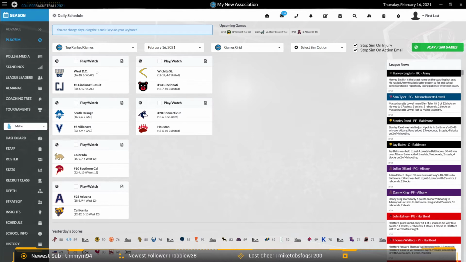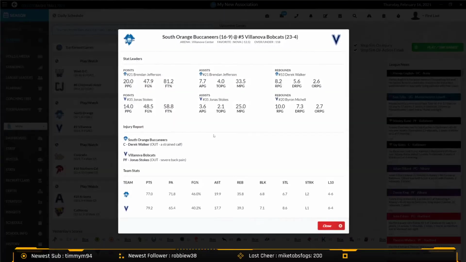Another addition to the sim screen is going to be this little file icon here. We've added a game preview, which was added to Pro Basketball 2021 as well, and I've ported it over here. If you click on this game preview, it's going to pop up and give you the team leaders for each team in points, assists, and rebounds. It's going to give you an injury report for the game, the team head-to-head stats for all of the important stats, their streak, their last 10, and at the top it will give you a favorite and an over/under.